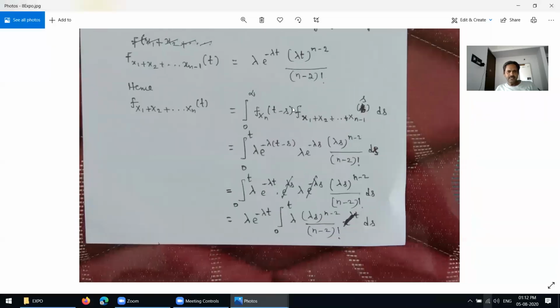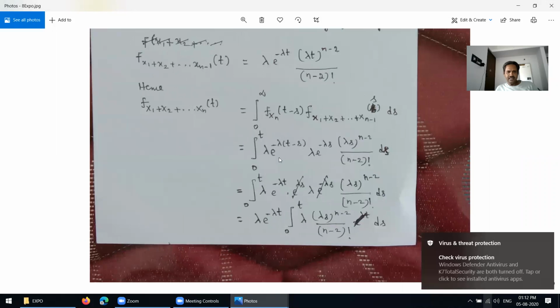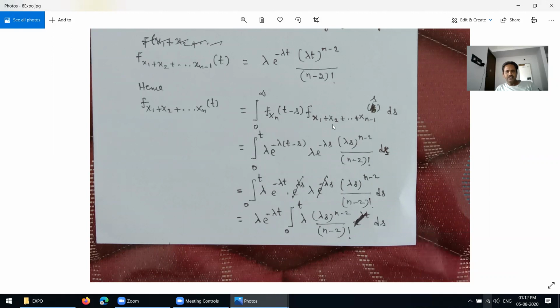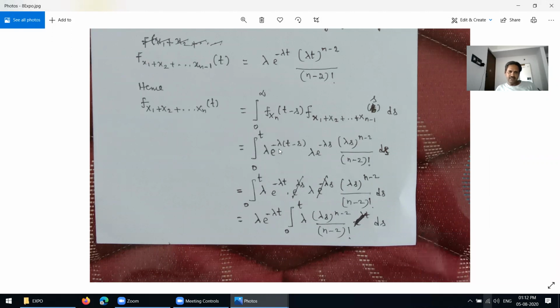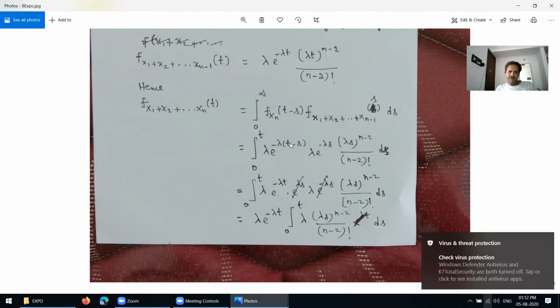So you write the first term: lambda into e power negative lambda, which is nothing but the exponential distribution. This one is also defined as a gamma distribution. So what is the value here now? This is already given. You replace the value here. Then after that, you just expand e power minus lambda t into e power lambda s, lambda into e power negative lambda x plus etc.